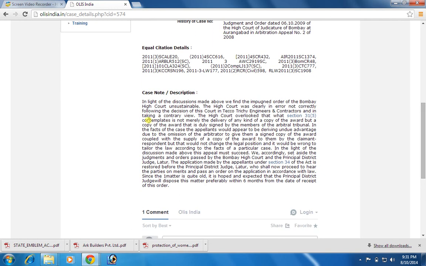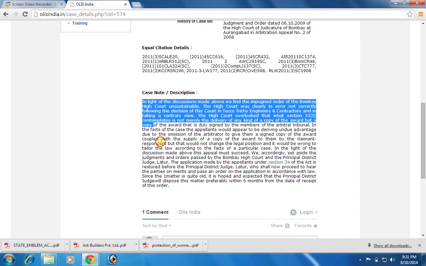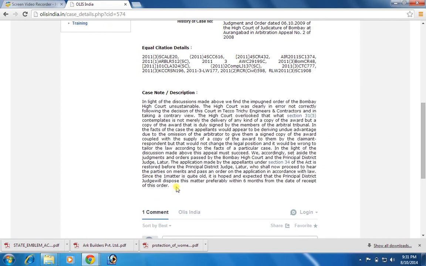We have also incorporated the case note of a case law, so that the user can understand the gist of the case. Interestingly, we have given some hyperlinks within the case note.